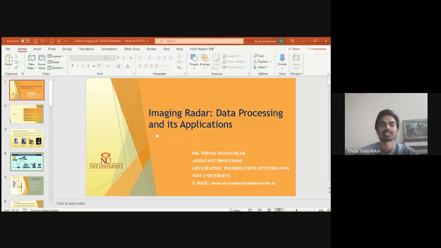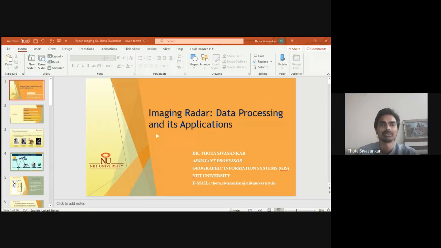So coming to remote sensing. Remote sensing can be defined as the acquisition of information about an object or phenomenon without making physical contact, like your eyes. You can acquire information without going in touch with any object. Similarly, with your ears, you are listening to the voice without going in touch with the person.